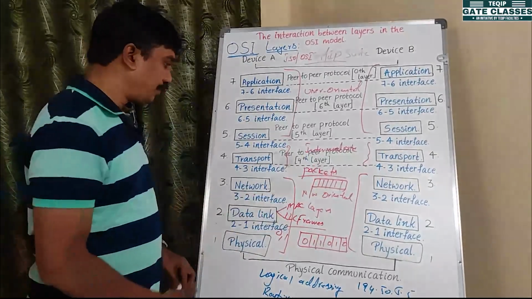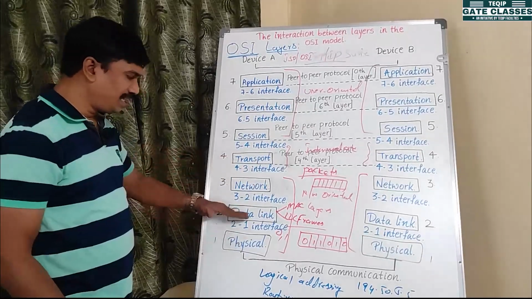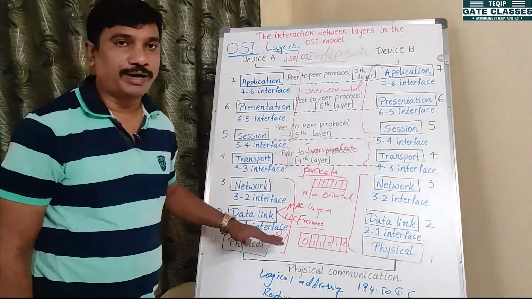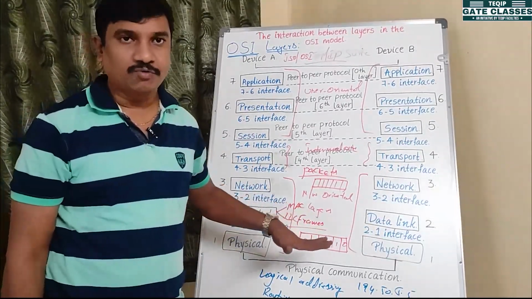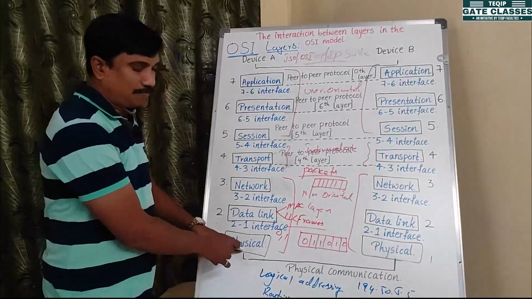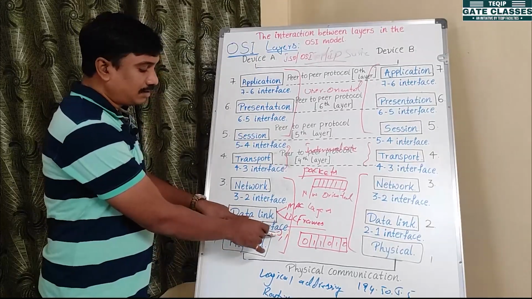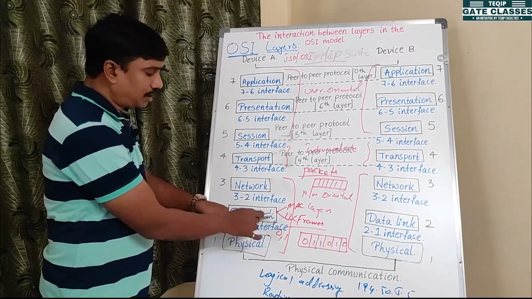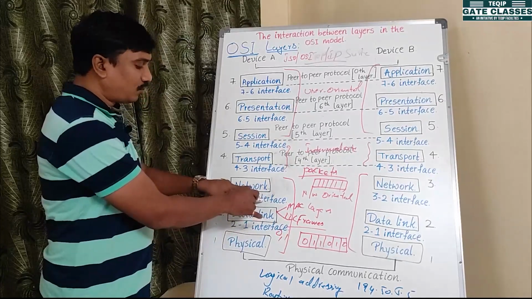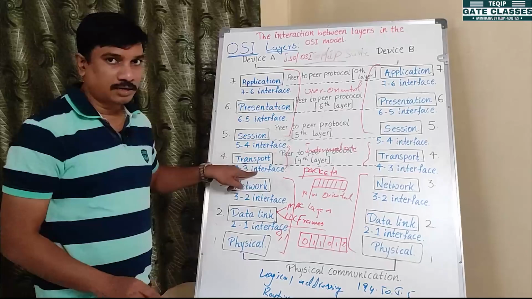So these three layers are network oriented layers. Why do we call them network oriented layers? The physical layer accepts electromagnetic signals and converts them into bits, whereas the data link layer accepts zeros and ones as input and produces frames, whereas the network layer accepts frames as input and produces packets.